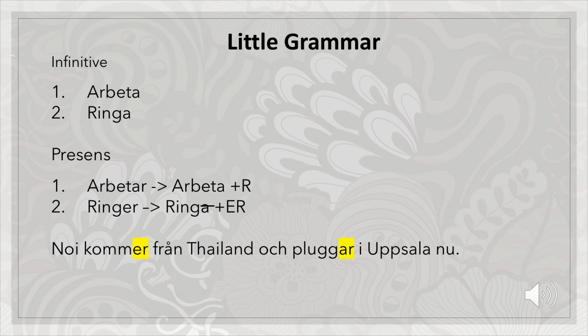In present form, arbeta becomes arbetar and ringa becomes ringer. In group 1, arbeta, we add R, and in group 2, ringa, we remove A and add ER, which becomes ringer. We will discuss verbs in a separate lecture, but for now, just to start off.